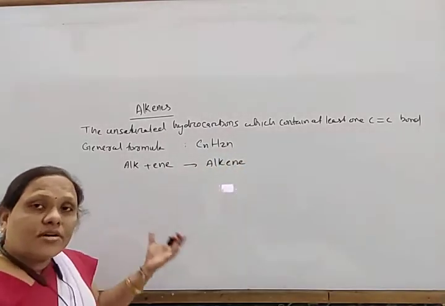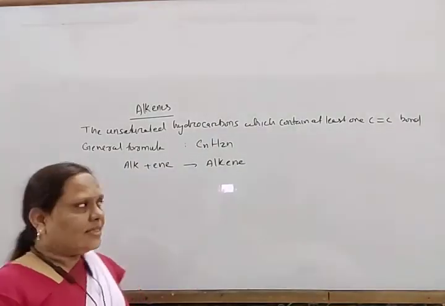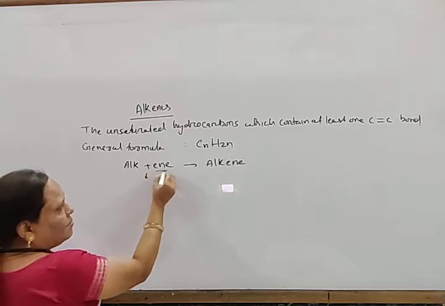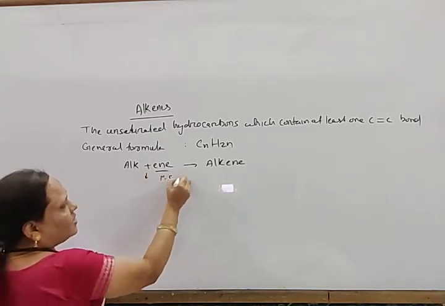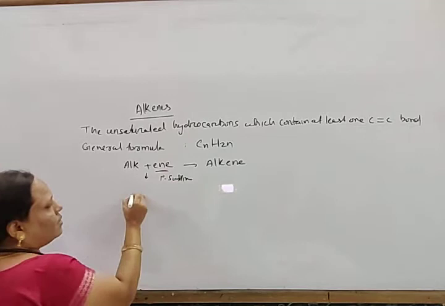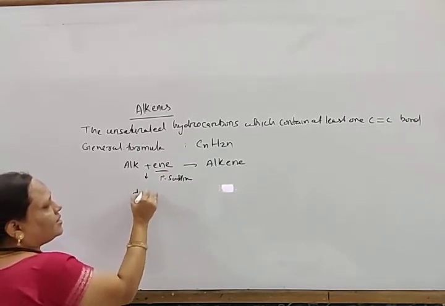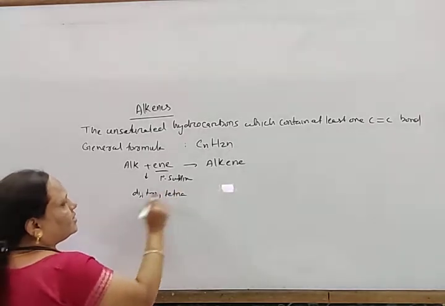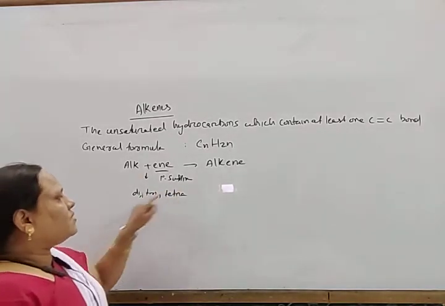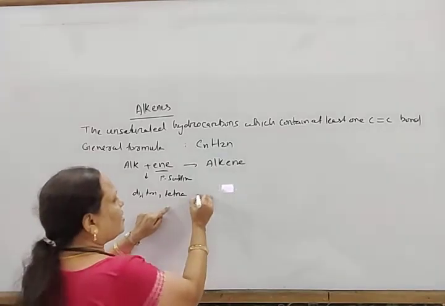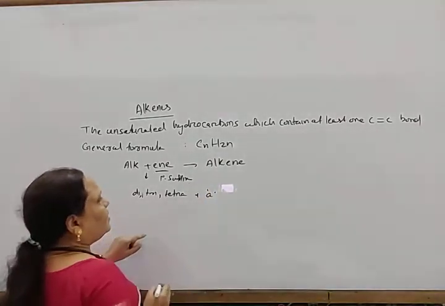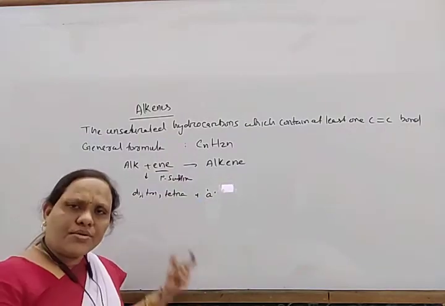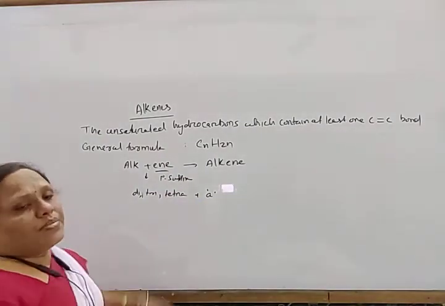If more than one double bond is present, then what do we have to write? Before the primary suffix, we have to write di, tri, tetra, etc. An extra 'a' should be added before the primary suffix. In this way, you have to name. Already you know how to name these compounds.